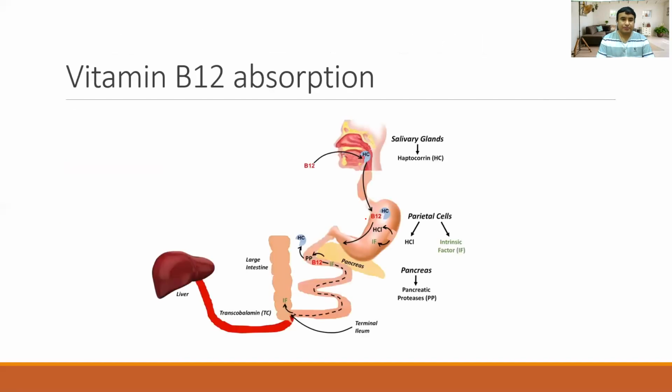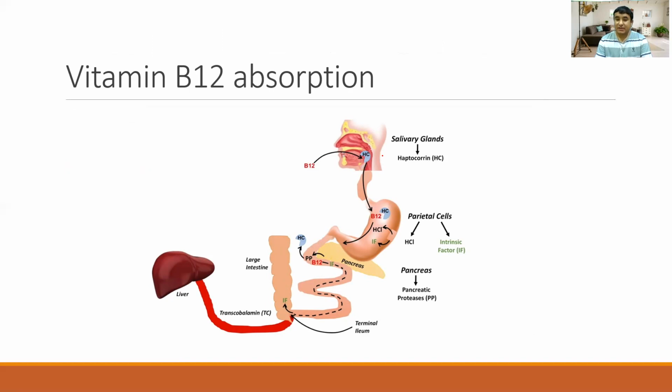So let us see how vitamin B12 gets absorbed in our body. We take vitamin B12 from foods like different meat products or animal products. This vitamin B12 gets attached to haptocorrin in the salivary secretions.